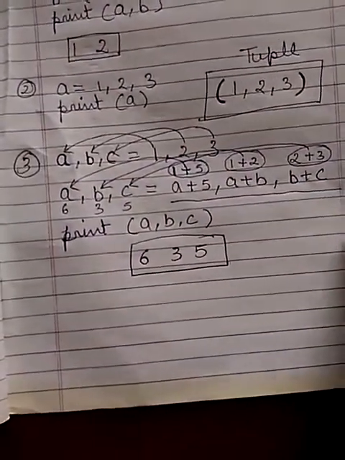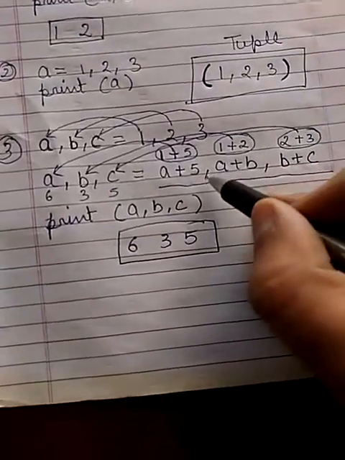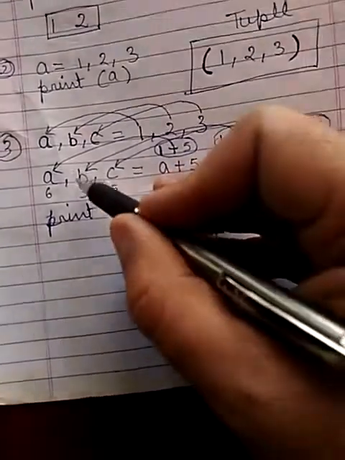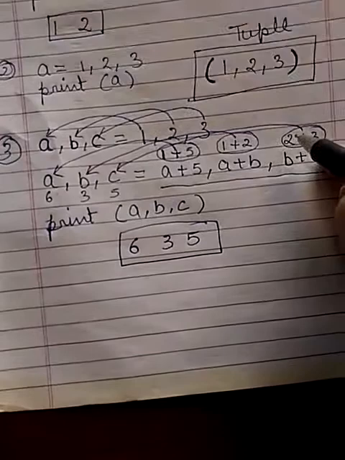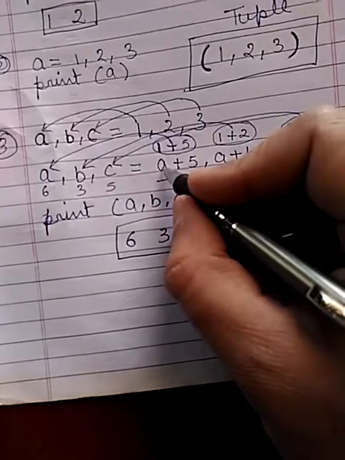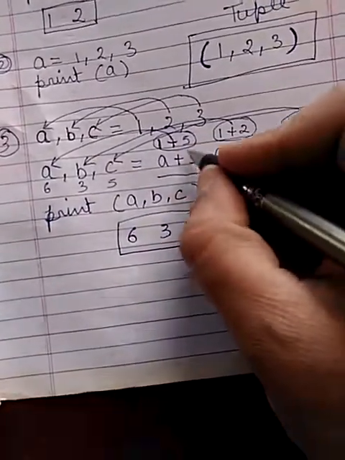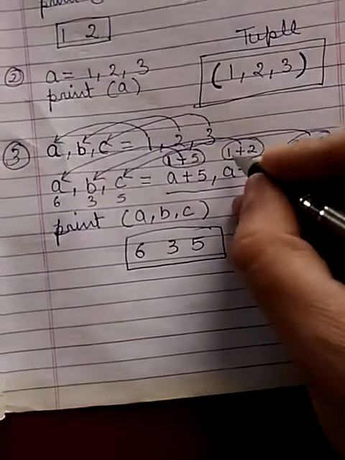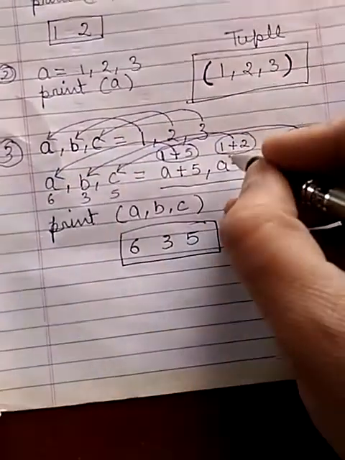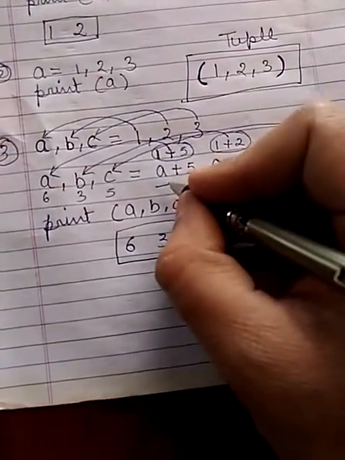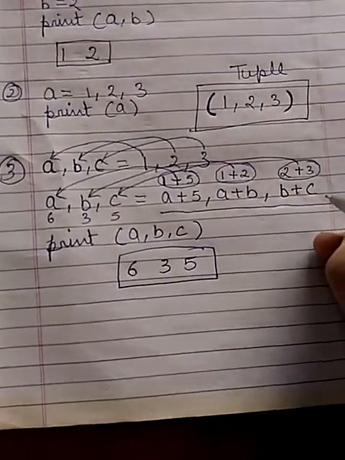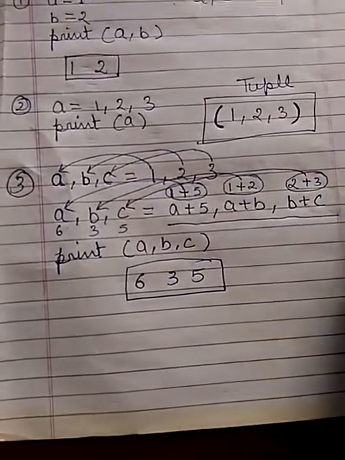So remember that in Python, until and unless the right hand side is evaluated, its value will not be assigned to the left hand side. Sometimes people do the wrong calculation. They consider A plus 5, that is 1 plus 5, 6, and the 6 is assigned in A. So people take 6 because they consider the value of A is changed. But this will not happen until the complete right hand side is evaluated. It will not change the value. So in this way assignment operator works.